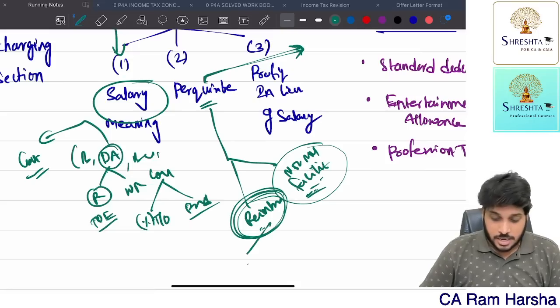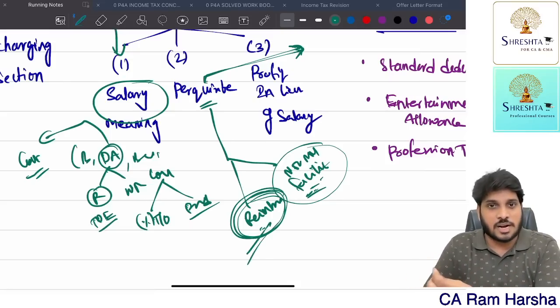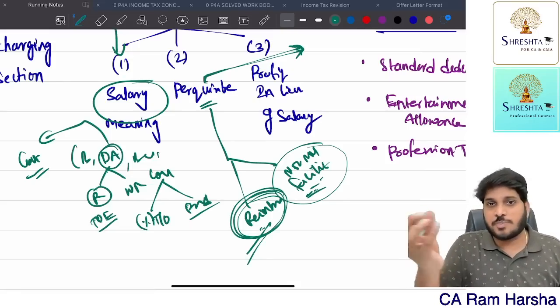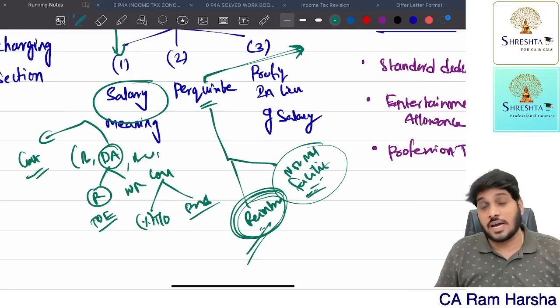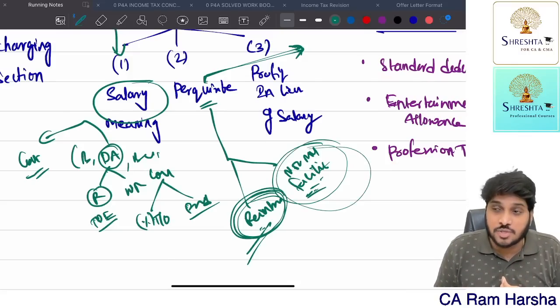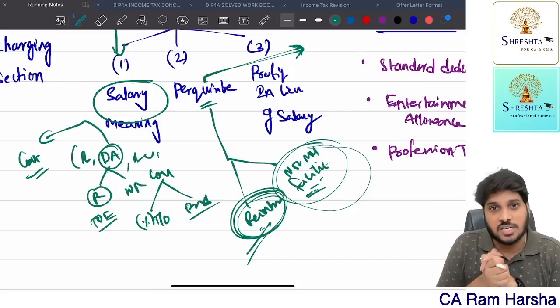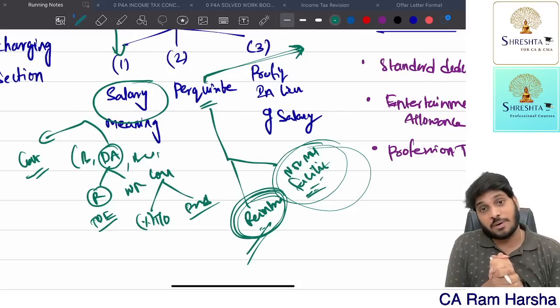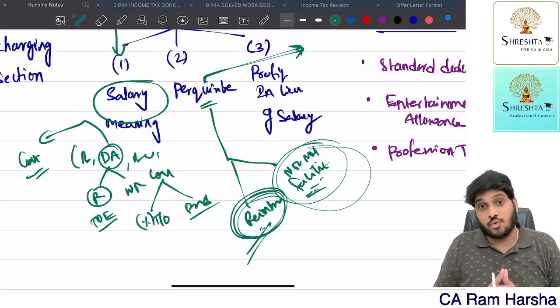Now, sir, reimbursement means suppose the employee spent 1 lakh for personal purposes and the company reimbursed 1 lakh. Accordingly, 1 lakh is taxable. But how to tax non-monetary items? Suppose the company gave a car facility. How to tax this item? Valuation rules were given for perquisites, and those valuation rules we have to apply.